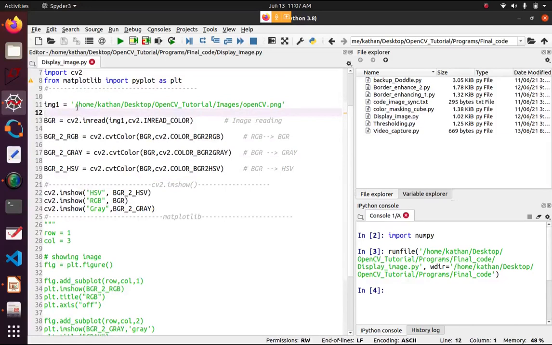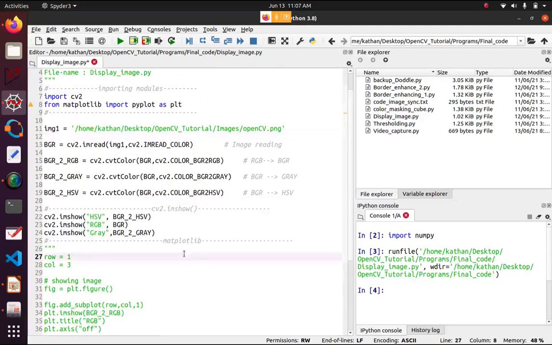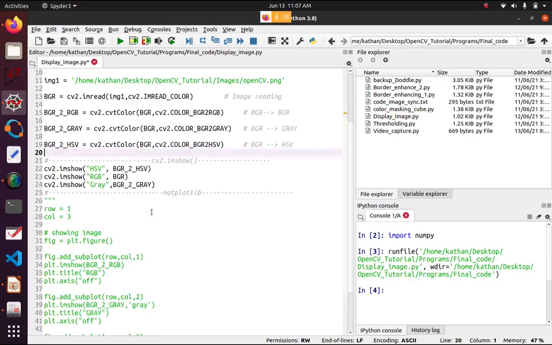If you are using Windows, you need to pass something like a double slash. I have seen that error. If you don't have that problem, then just follow this; otherwise, try that. So I hope everyone is trying at their end.